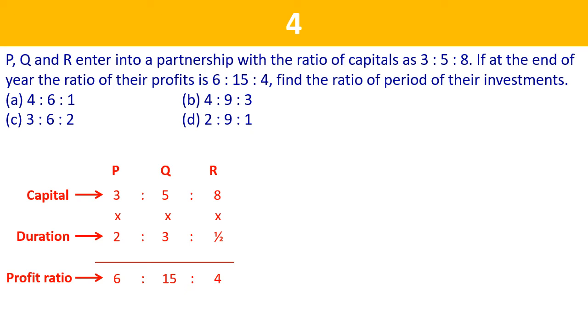Now if we want to bring this ratio in integer form, we need to multiply all the three numbers with 2, which will make the ratio as 4 is to 6 is to 1. That is option A.